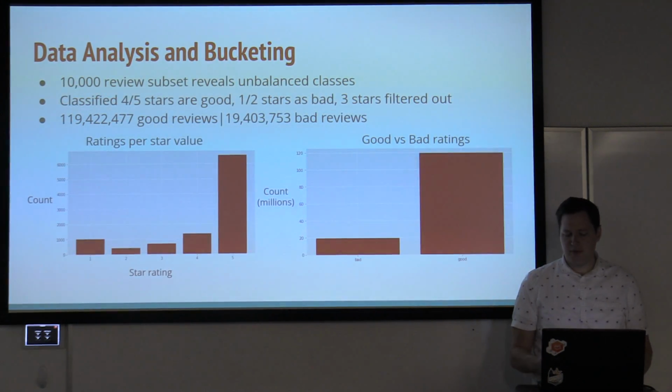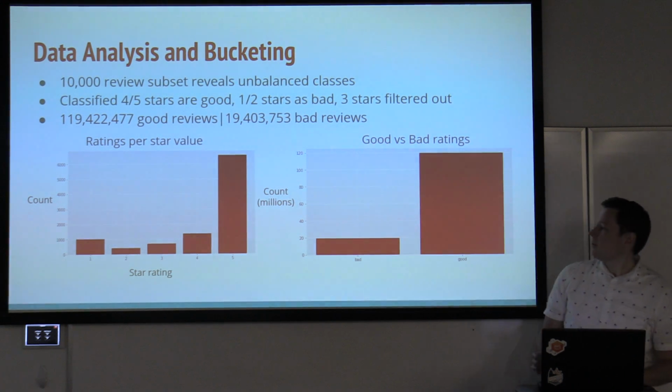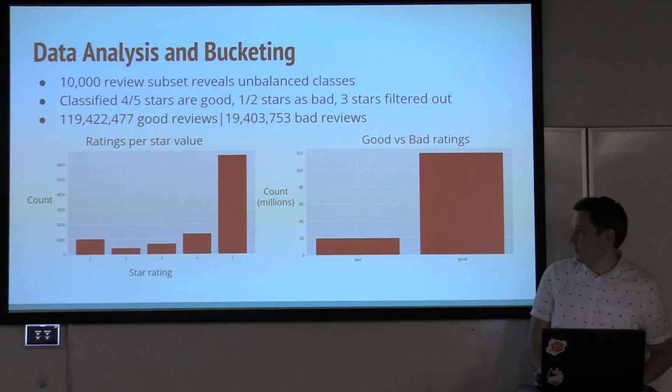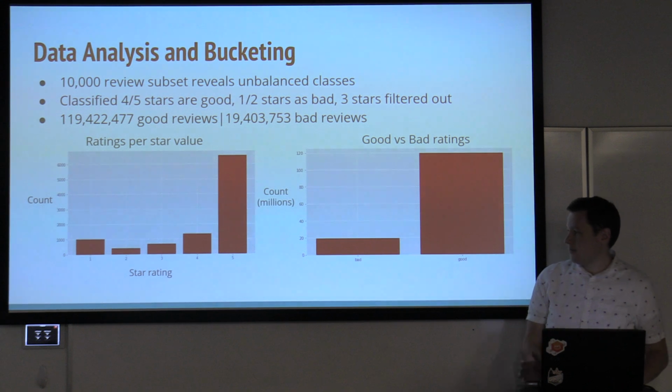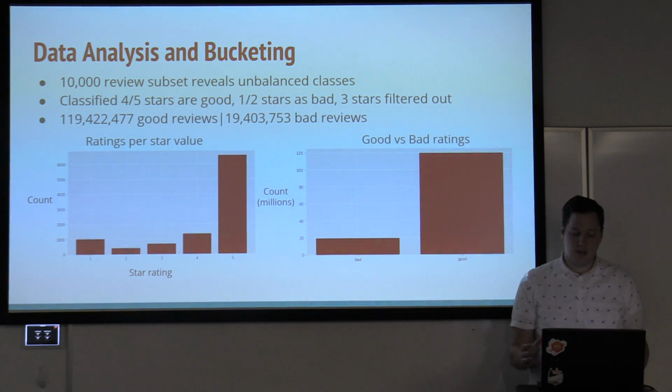So data analysis. When I first got my hands on the data set, I wanted to figure out what the data looked like. And so when I analyzed a subset of the data and looked at the distribution of star ratings, it's clear that there's a large volume of ratings that are on 5 and very few in comparison in the 1, 2, and 3.